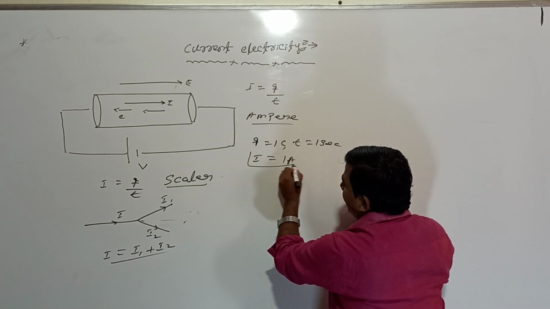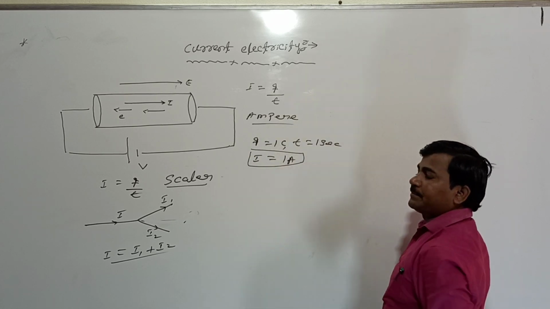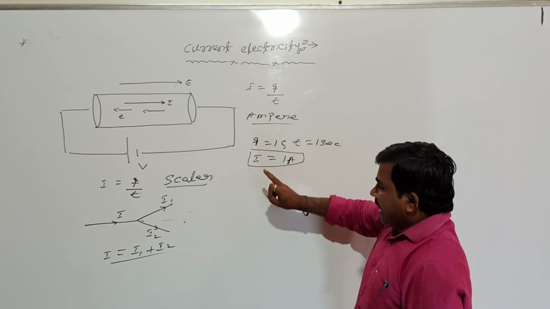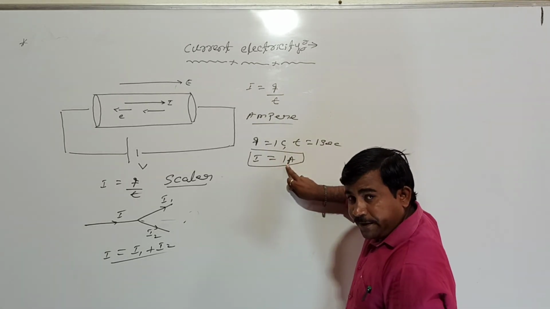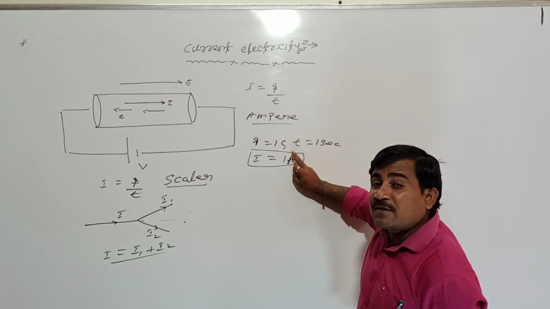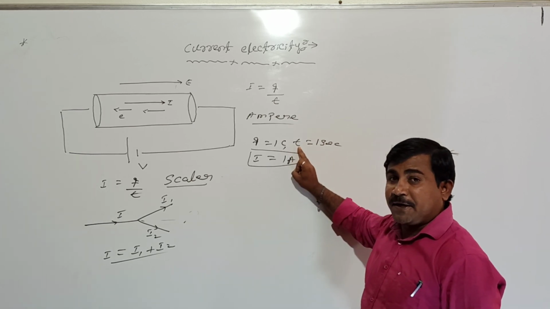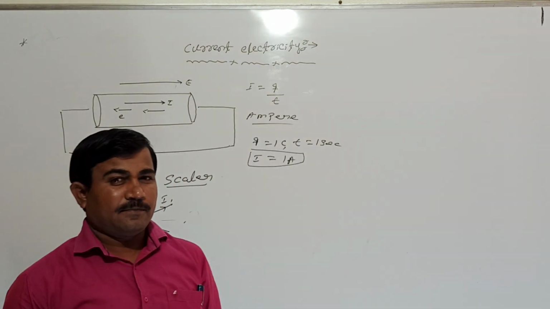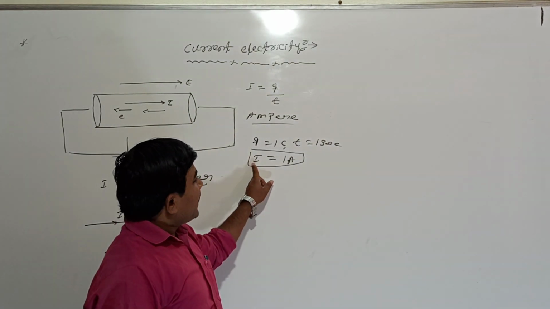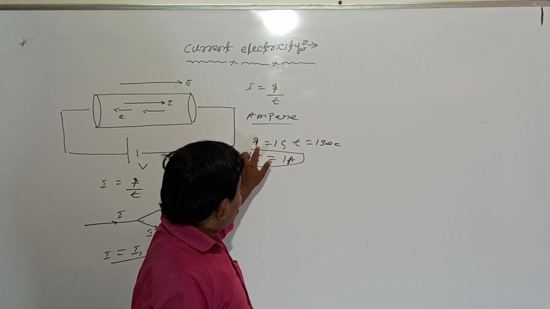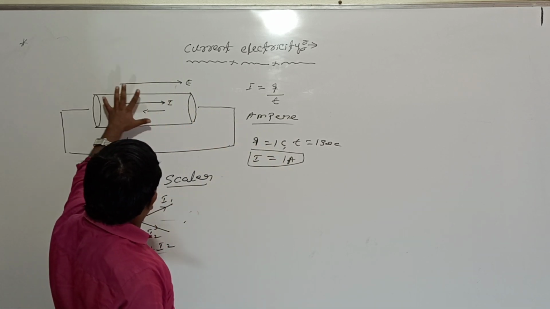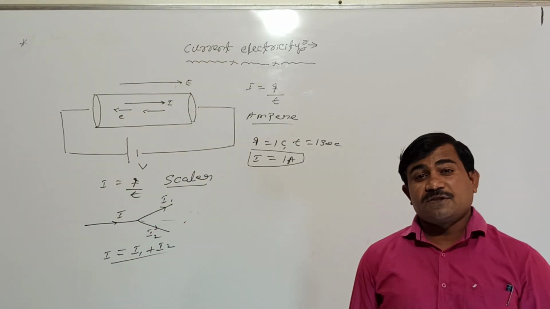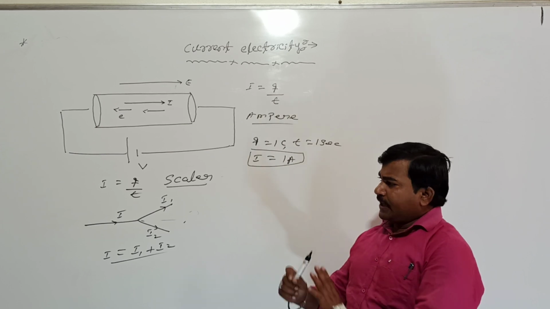Definition of ampere: the electric current is said to be 1 ampere if 1 coulomb of charge flows through any cross section of a conductor in 1 second. This is the definition of ampere. Then let us see, students.